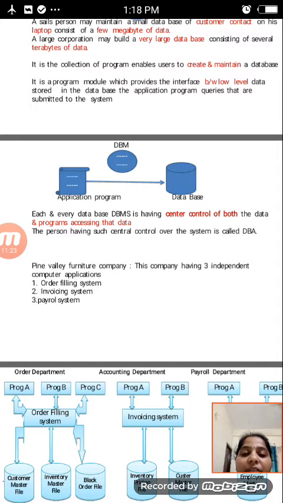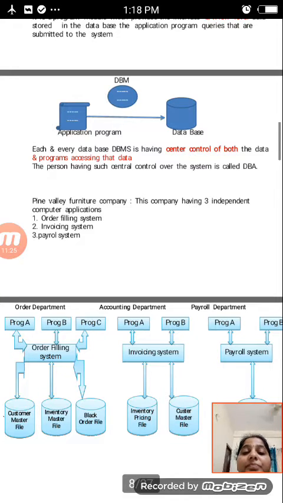In each and every database, the DBMS has central control of both the data and the programs accessing the data. The person having such central control over the system is called the database administrator.